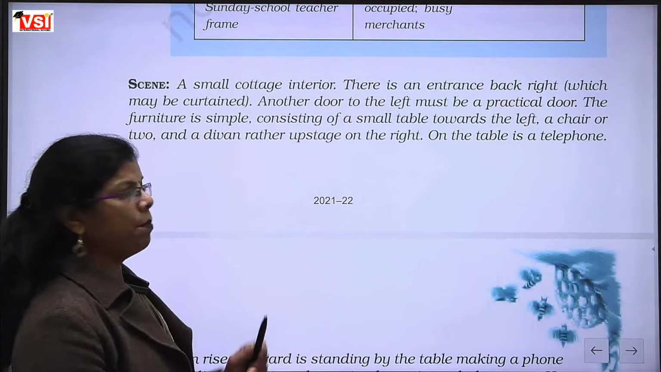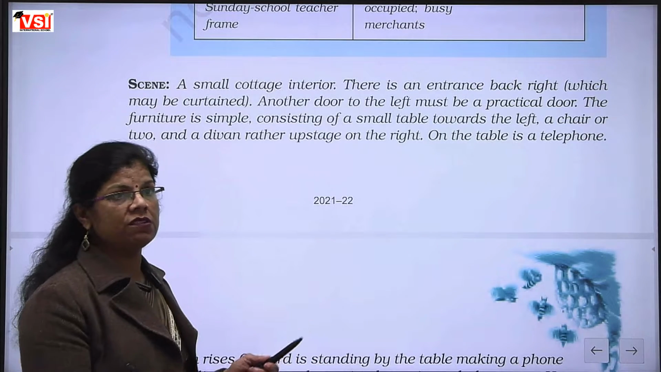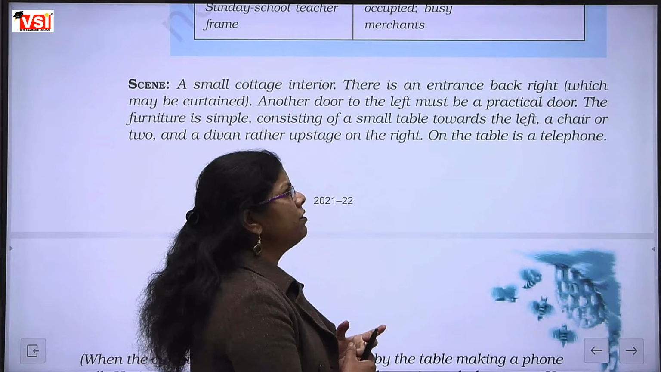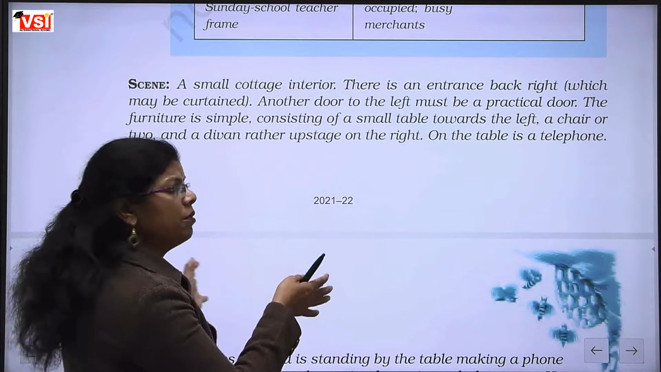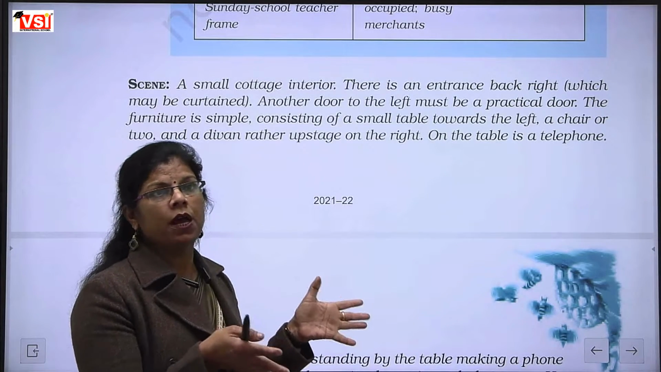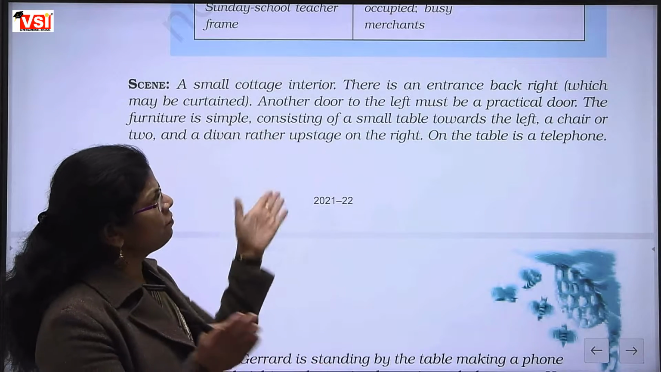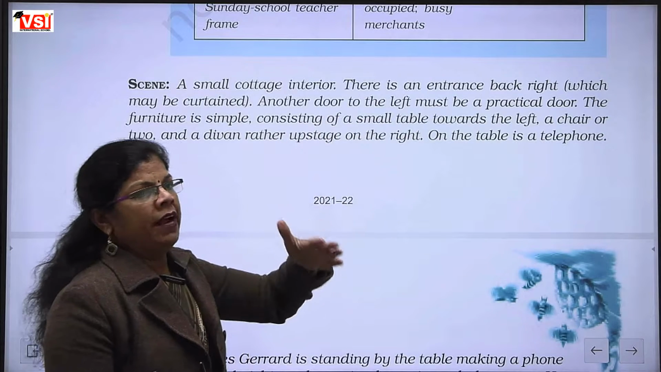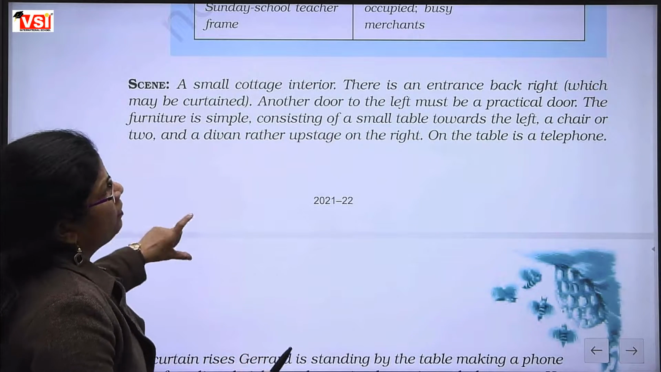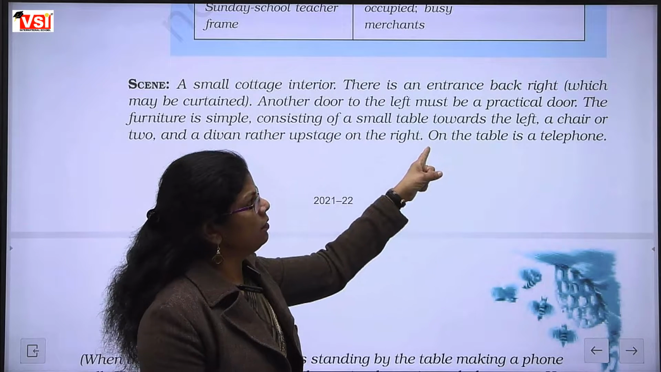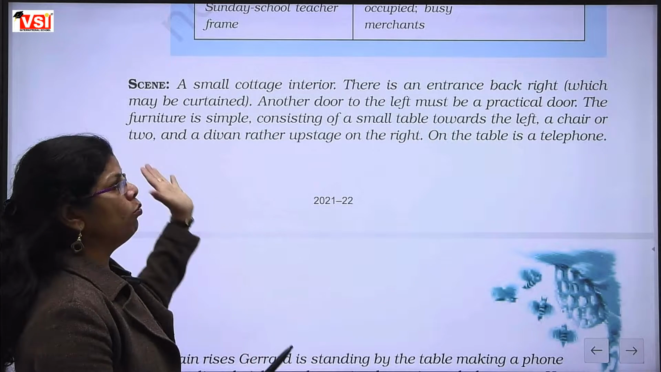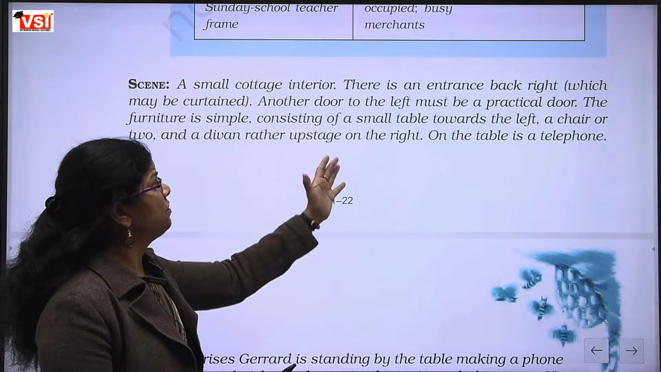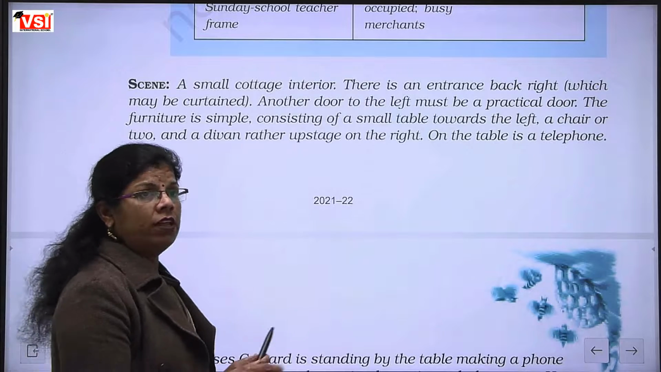The furniture is simple. The furniture that the room consists of is really simple, consisting of a small table towards the left. In the name of furniture, what was there? Only a small table towards the left, kept on the left of the room, a chair or two. One or two chairs were kept and a divan rather upstage on the right, and one divan was kept.